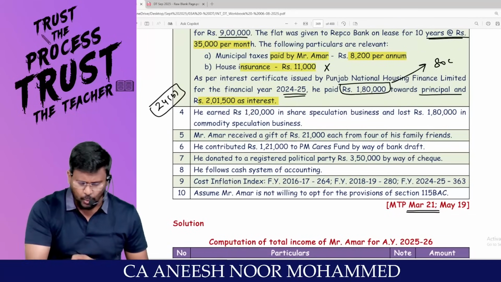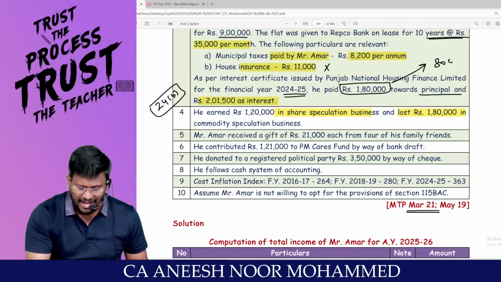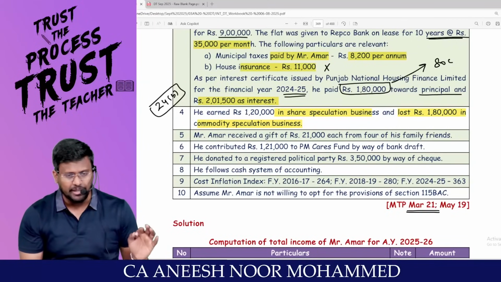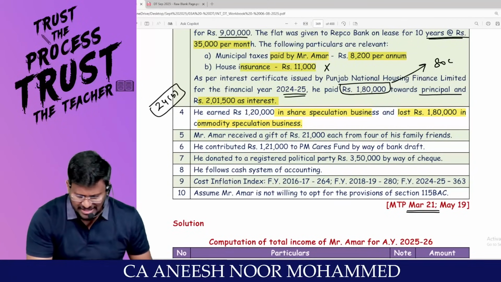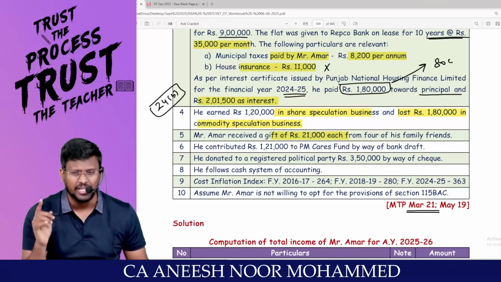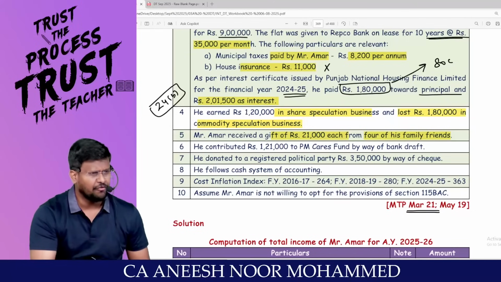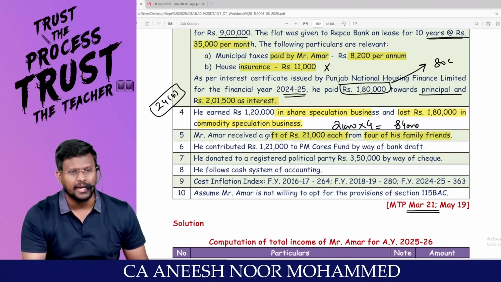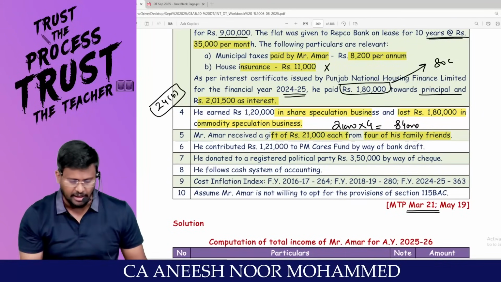He earned 1,20,000 in share speculation business and lost 1,80,000 in commodity speculation business. That means 1,20,000 is income, 1,80,000 is loss. Mr. Amar received a gift of 21,000 each from 4 of his family friends. Family friends are not relatives. So 21,000 into 4, total 84,000. Since the aggregate amount exceeds 50,000, that 84,000 will be taxable under the head IFOS.